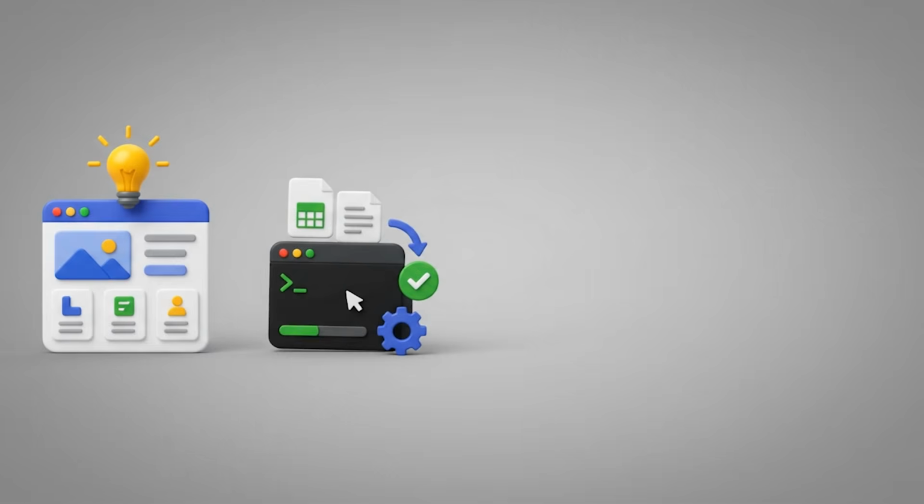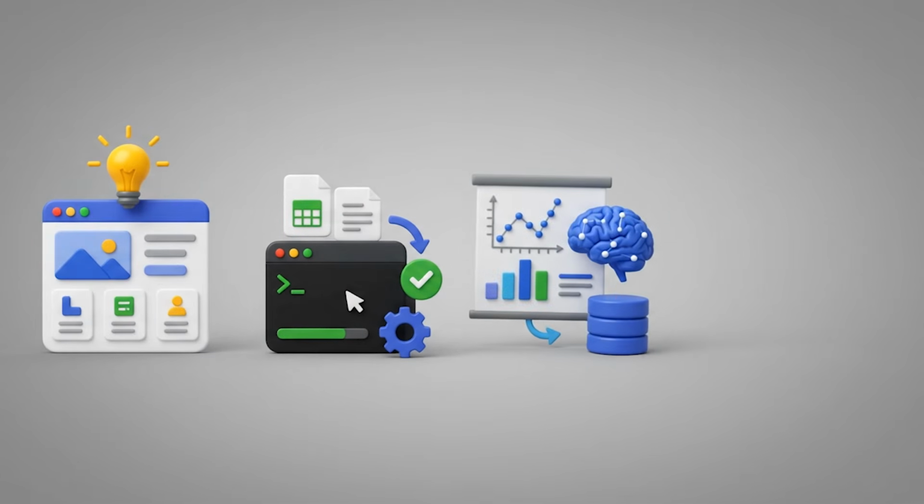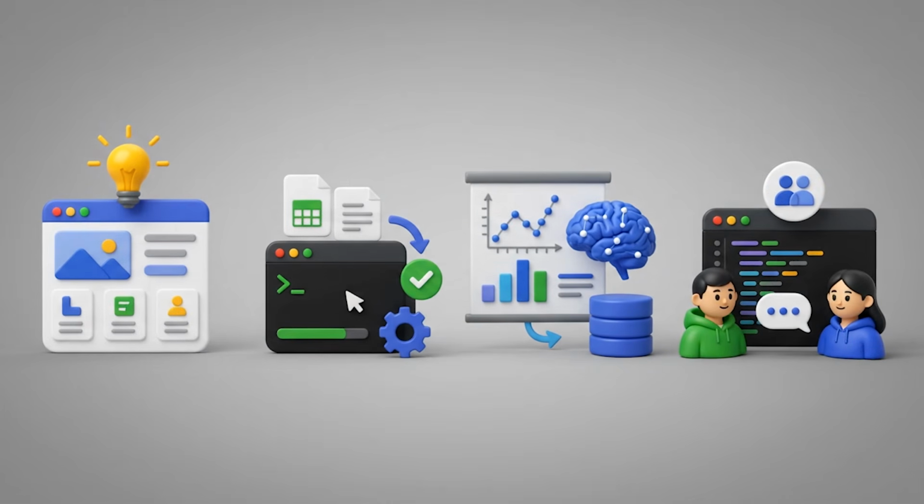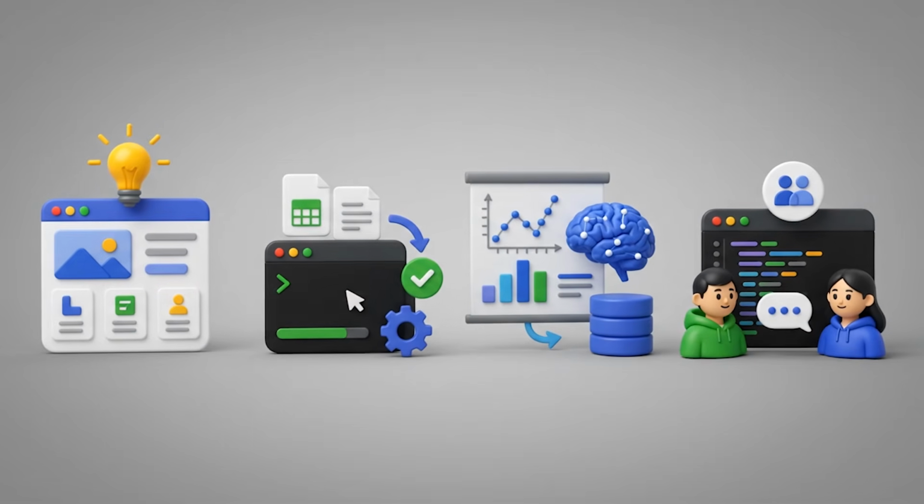A web app idea you have. A tool that automates something annoying in your life. A small machine learning model trained on data you're actually interested in. You can even start finding other developers to collaborate with. Building alongside other people teaches you things that solo projects never will, like code reviews, working in shared code bases, managing Git workflows with multiple contributors, and collaborating and communicating effectively about code.